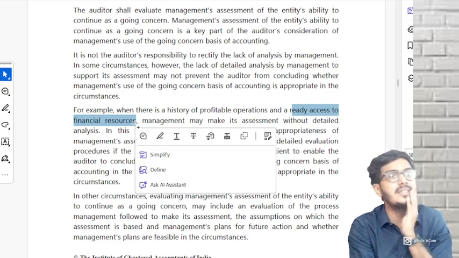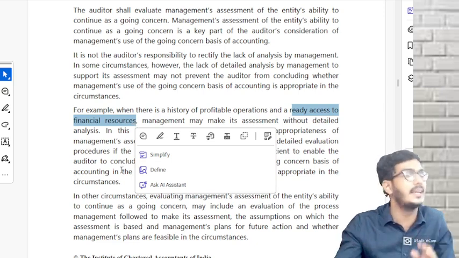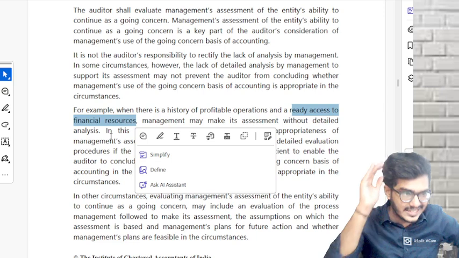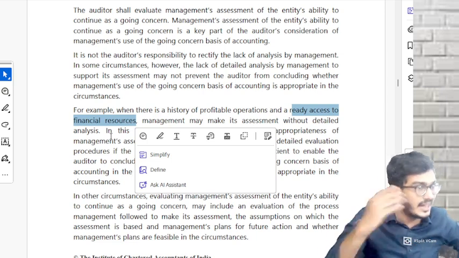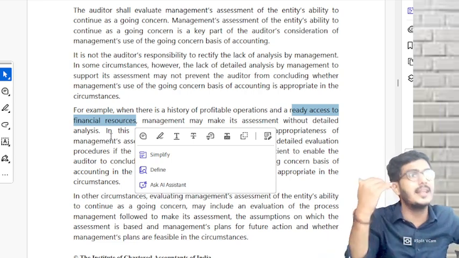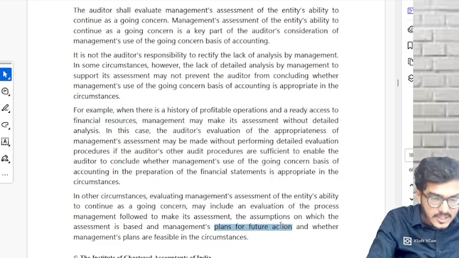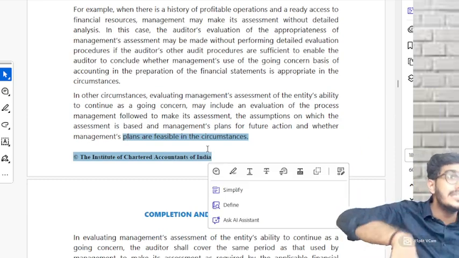But in other circumstances where the company is not beautiful, where the company doesn't have any history of profitable operations, we will have to tell the management, please extend the assessment to 12 months. If there is a lack of analysis, even if they have done it for 12 months, we will tell them to do a proper analysis, and then we are going to do our assessment on that particular analysis. We are going to ask management's plans for future actions and whether those plans are actually feasible or not.